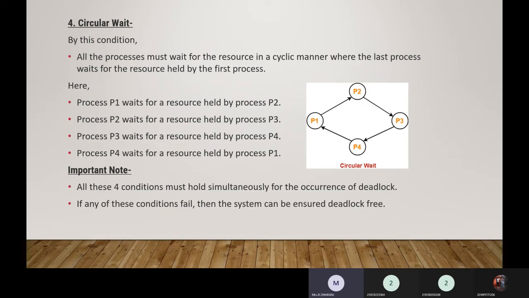Okay, and what is the important note we have to take from these four conditions? All these four conditions must hold simultaneously for the occurrence of deadlock, and if any of the conditions fails, then the system can be ensured deadlock free. So you need to make sure that these conditions do not arise when you allocate resources to the process.